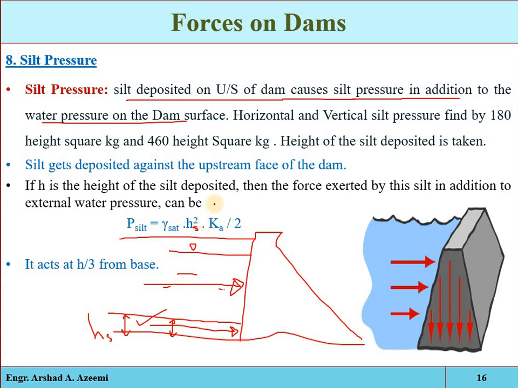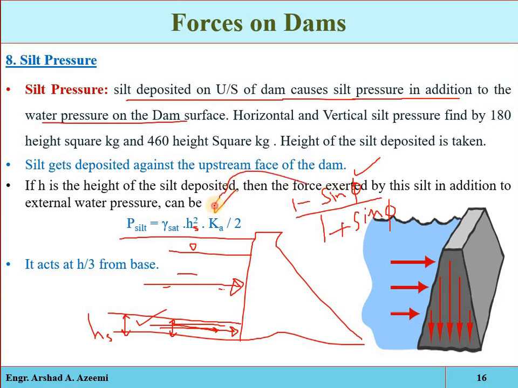And Ka, that is the coefficient of active earth pressure, is equal to 1 minus sine phi divided by 1 plus sine phi. Again, see, when the sediment is deposited here, there will be some friction between the particles, so the angle of internal friction is phi.